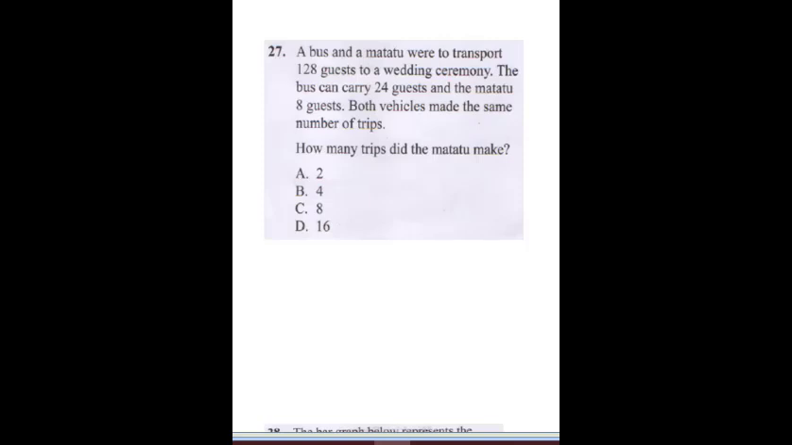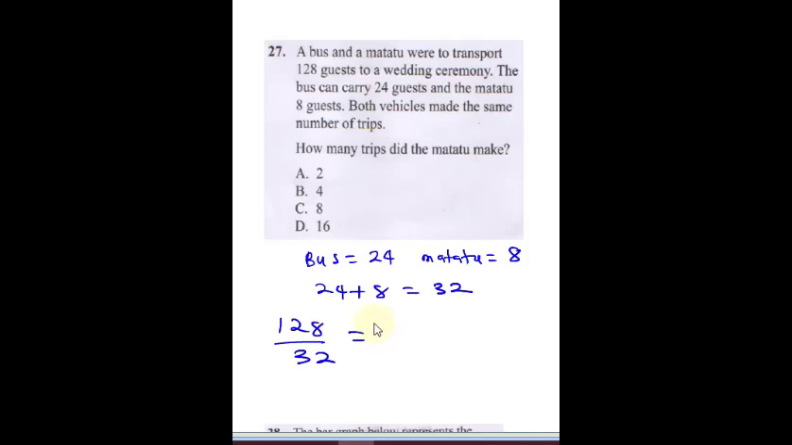In order to solve this question, the first thing you need to understand is that the bus can carry 24, and the matatu can carry 8, and both of them made an equal number of trips. So all you need to do is sum 24 plus 8, which will give you 32. And since they go the same number of times, you can just do 128 divided by 32. This will give you how many times they went. 128 divided by 32 is going to give you 4. So the bus is going to go 4 times, and the matatu is going to go 4 times.